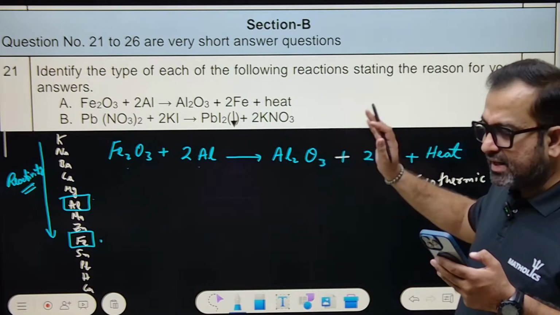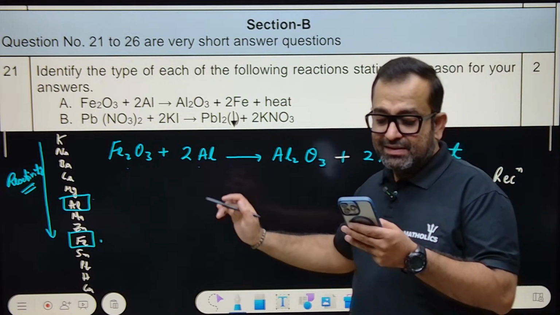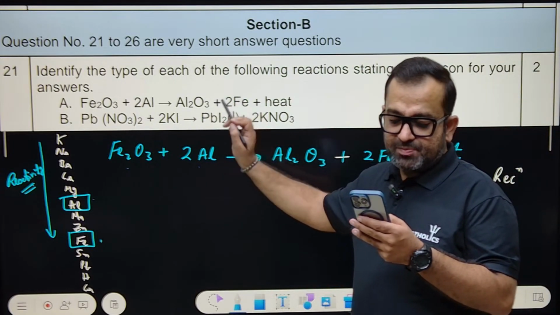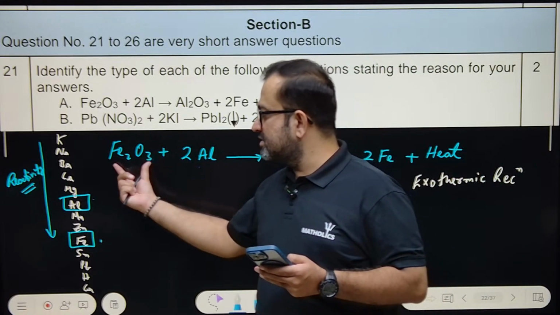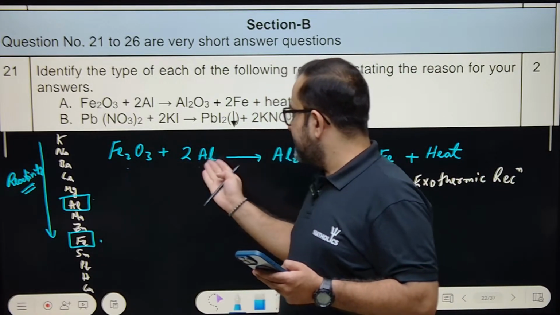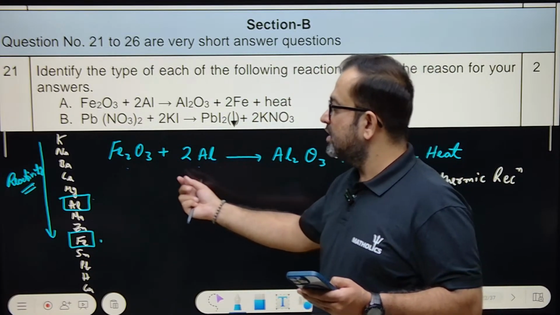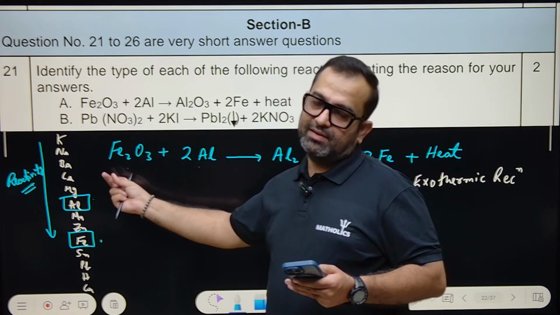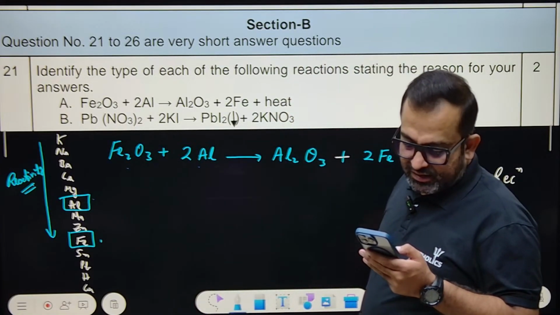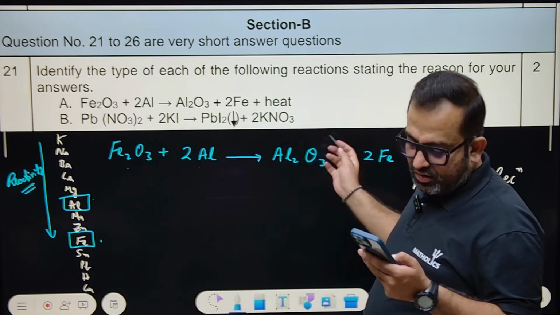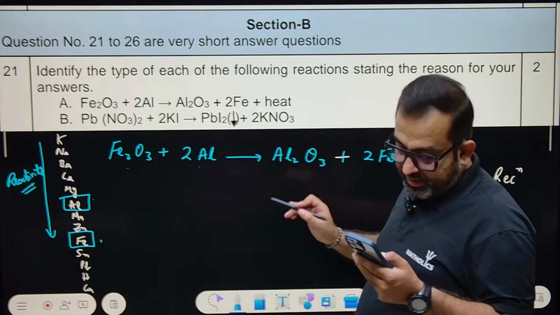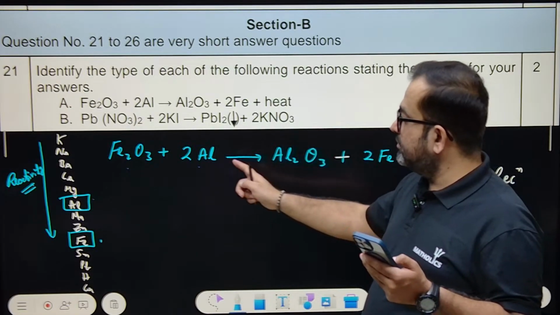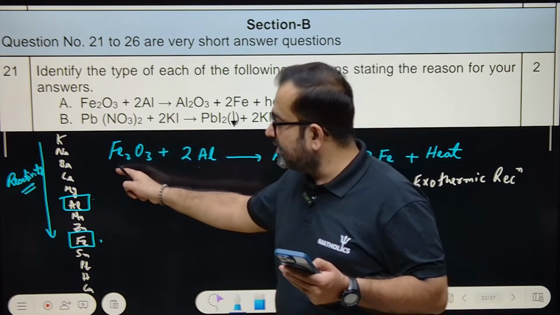So the correct answer is, I'll read. You must write down, everyone. This is an exothermic reaction. Displacement reaction. This is called a redox reaction. One is getting oxidized, this is getting reduced. Addition of oxygen to aluminium is oxidation. Removal of oxygen from iron is reduction. Heat is evolved. So we can say that aluminium is reducing iron.